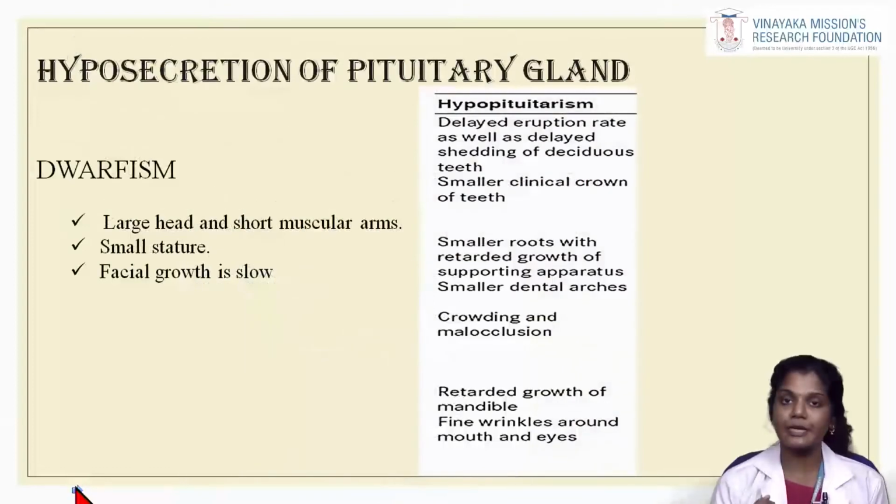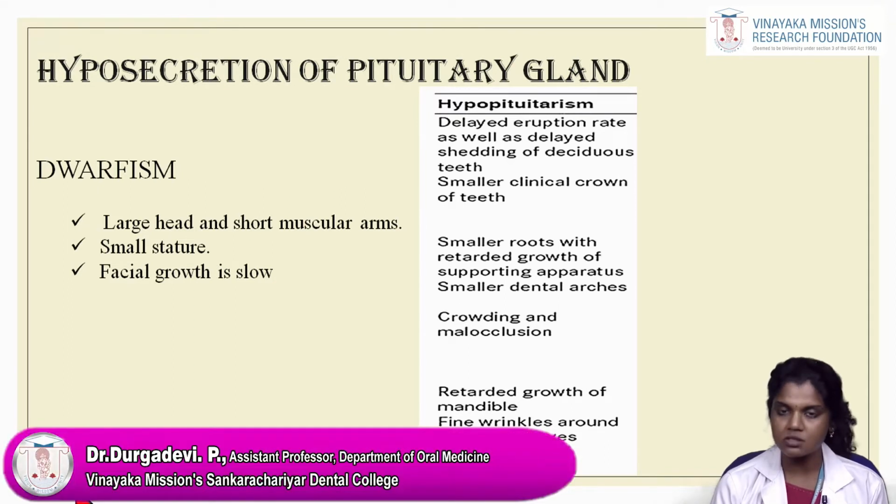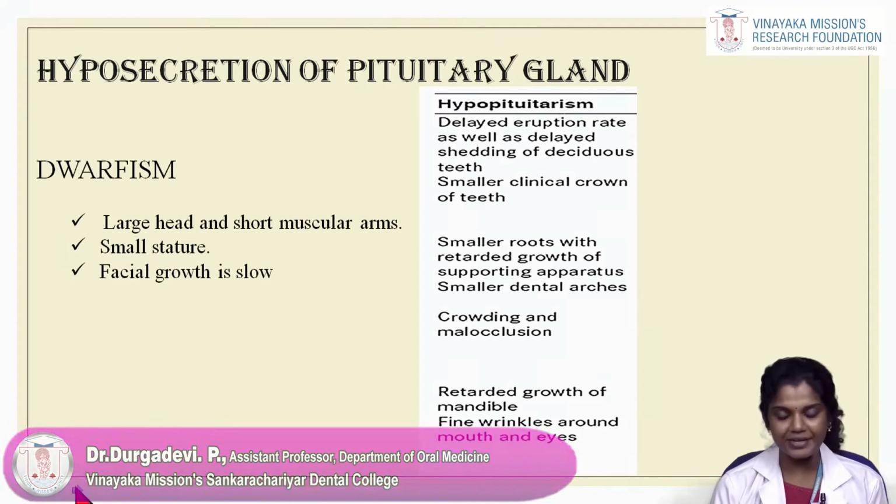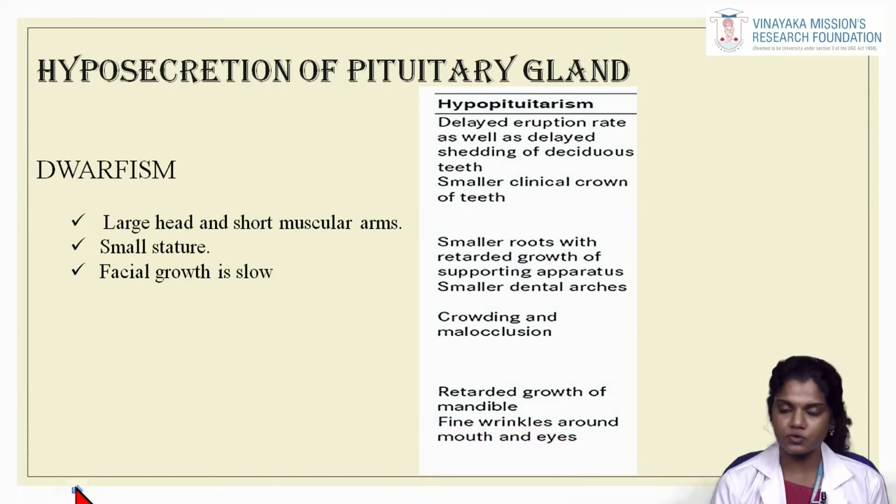The next one is the hyposecretion of the pituitary gland. This hyposecretion results in dwarfism. The patient will manifest with a large head and short muscular arms, small stature, and slow facial growth. The dental features include delayed eruption rate as well as delayed shedding of deciduous teeth, smaller clinical crowns of teeth, smaller roots with retarded growth of supporting apparatus and smaller dental arches, crowding and malocclusion, retarded growth of the mandible and fine wrinkles around the mouth and eyes. So these are the dental manifestations of dwarfism.